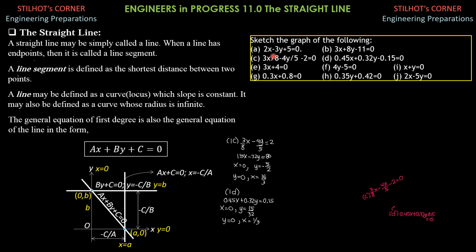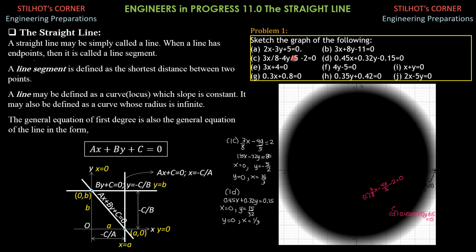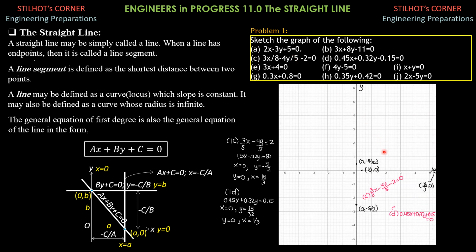So first, 2x minus 3y plus 5 equals 0. When x is 0, y is 5/3 or 1 2/3 as shown. So let's plot 1 2/3 in the figure. This is 5/3, or, x is 0, y is 5/3 here.